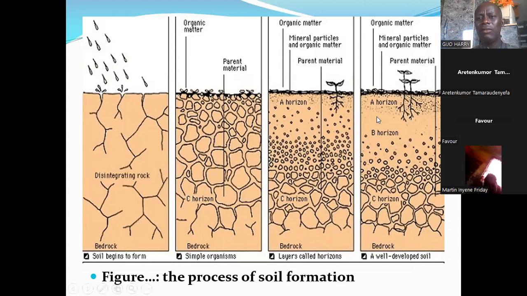Then gradually you now have organic matter forming the O horizon. Then you have the A horizon. You have other living organisms in the soil, the B horizon, as well as the C horizon.